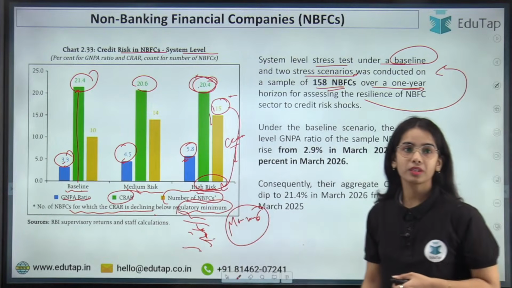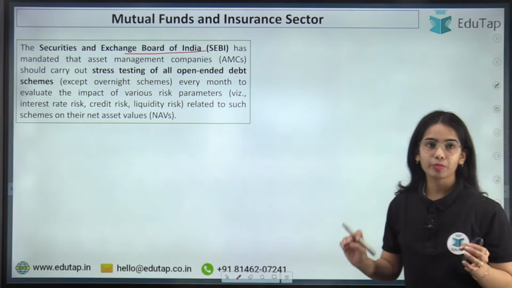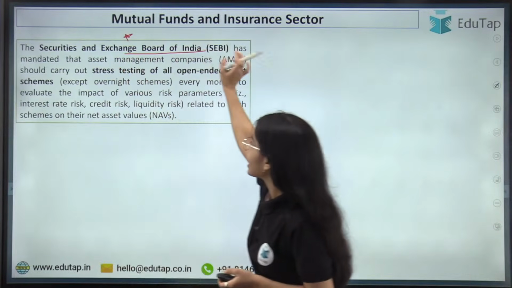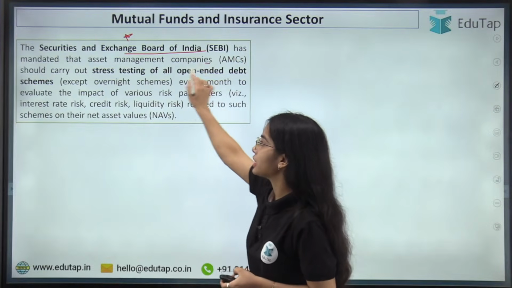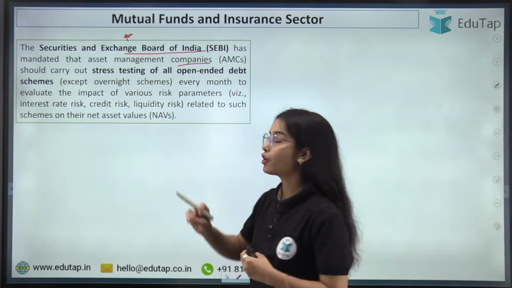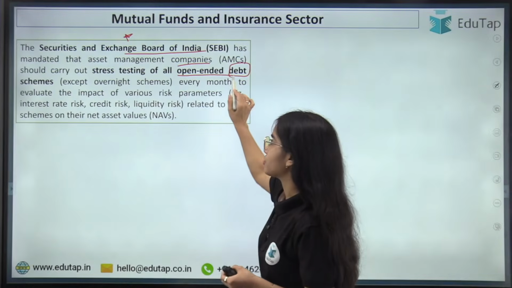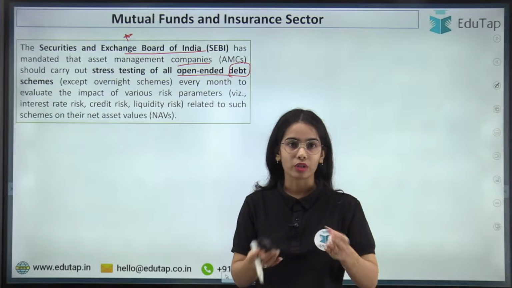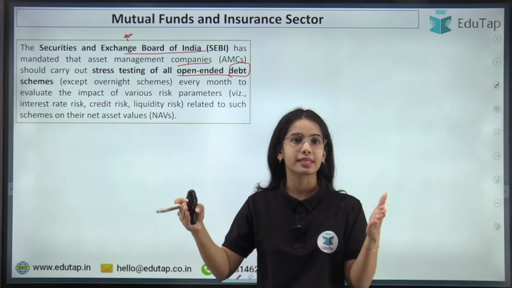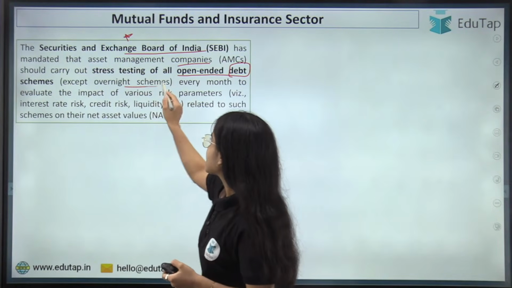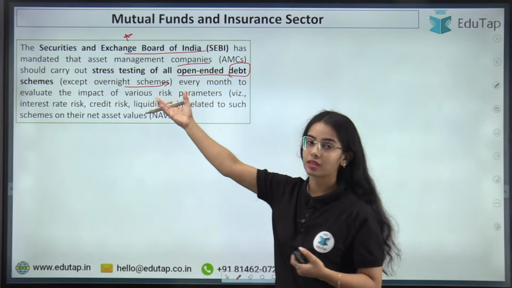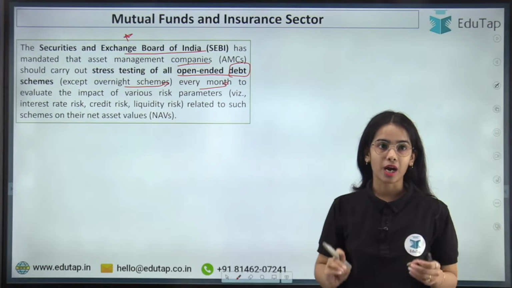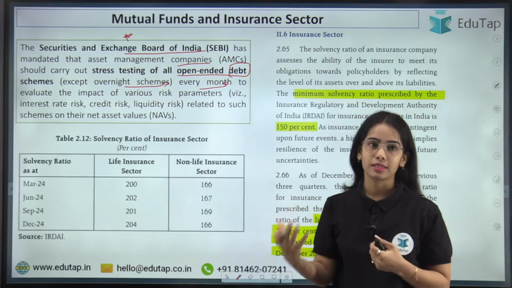Okay, next point, coming to the mutual funds and insurance sector. So SEBI, that is the Securities and Exchange Board of India, has mandated that asset management companies should carry out stress testing of all the open-ended debt schemes. Open-ended debt schemes means that you can enter the debt scheme whenever you want, while the scheme is running. Except overnight schemes, because they finish overnight, they are one-day schemes only. Every month there should be stress tests that should happen for the open-ended debt schemes. This is the basic idea.